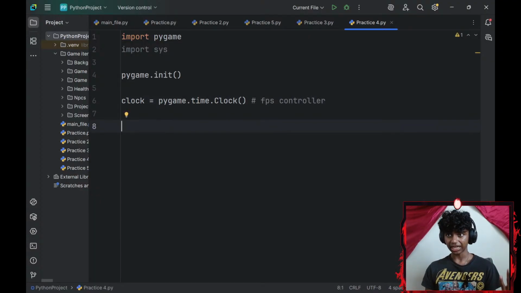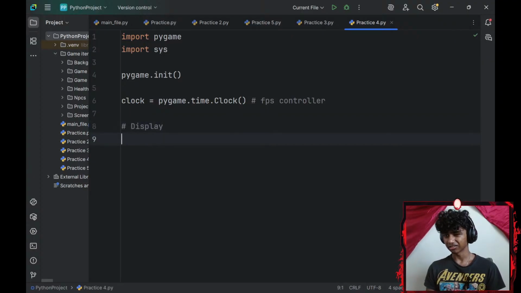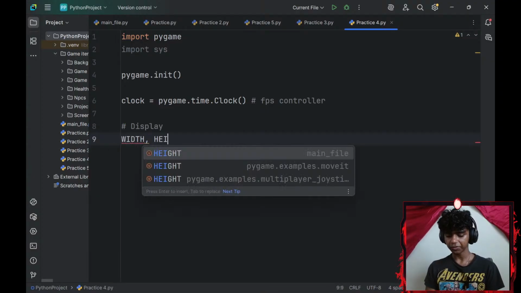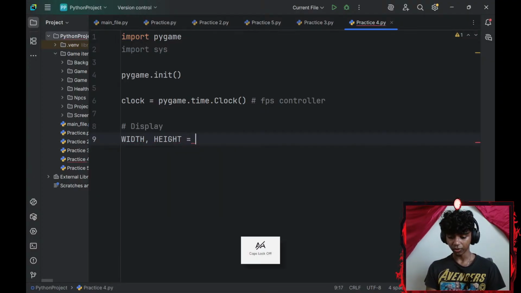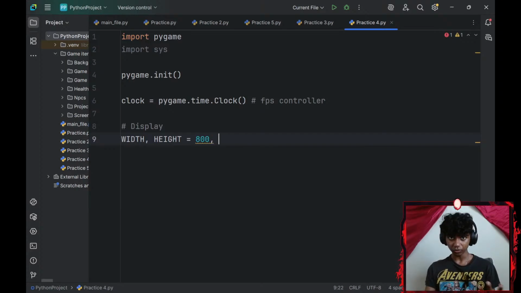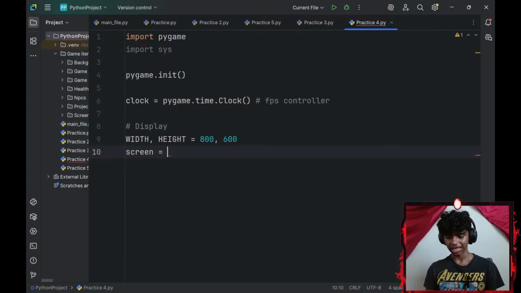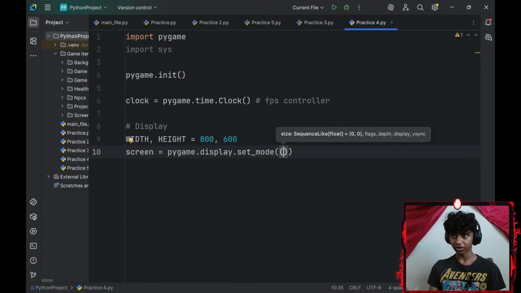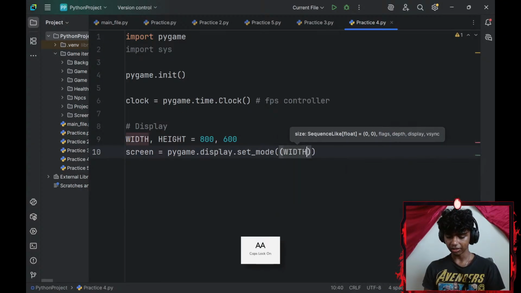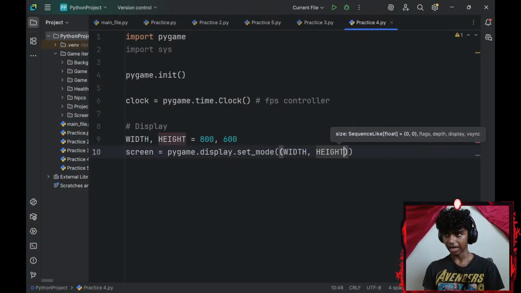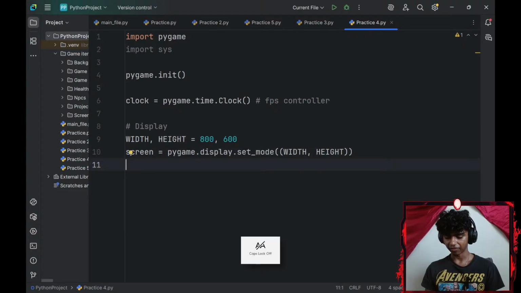Alright, and then after that, let me go ahead and add my display. So I'll add a comment that says display, and then let me create a width variable and a height variable. I'll set my width variable equal to 800 and my height variable equal to 600. Then let me create a screen variable. I'll set that equal to pygame.display.set_mode. This basically sets my mode. I'm going to be setting my mode inside of a tuple. My mode is going to be my width, the width variable 800, and my height, the height variable, which is 600.